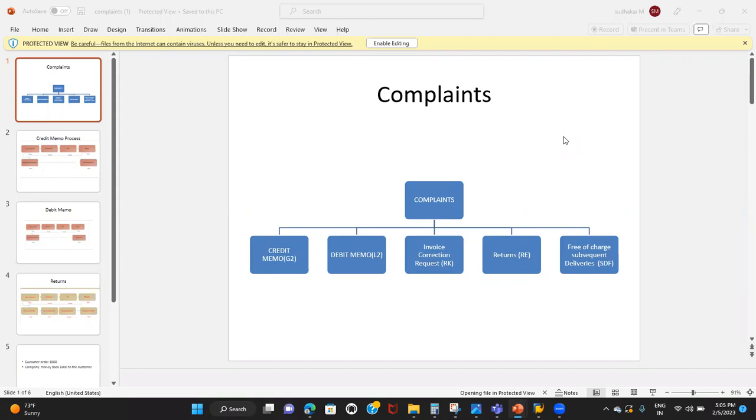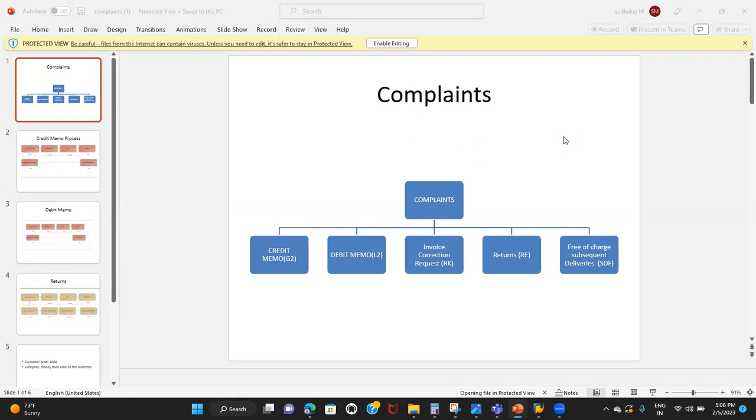Madam Nina, we started discussing the special sales orders, right? We discussed the cash sales process as well as the rush order process, and we understood the difference between a cash sales order and a rush order, both technically and functionally. Both we understood yesterday. So today, the next topic we are going to discuss is complaints.